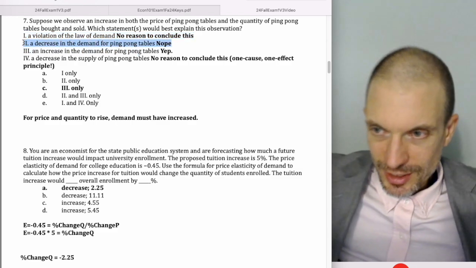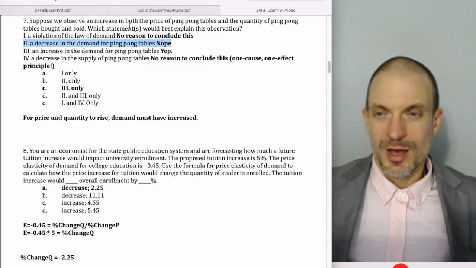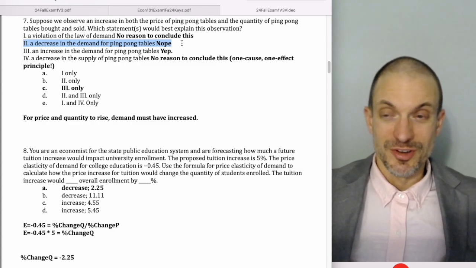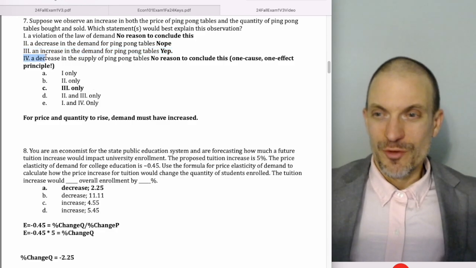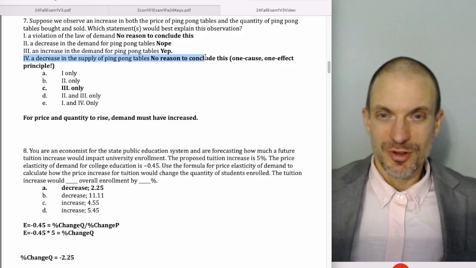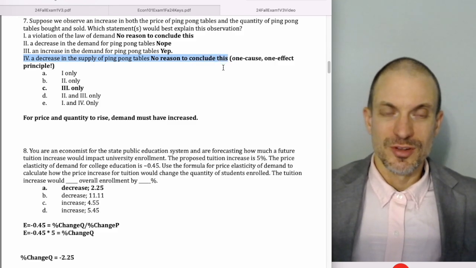Need more information. A decrease in demand for ping pong tables? Nope, because we need an increase in demand. Increase in demand for ping pong tables? Yep, that could do it. So it's 3 only. And then 4, a decrease in the supply of ping pong tables. Well, there's no reason to conclude this.